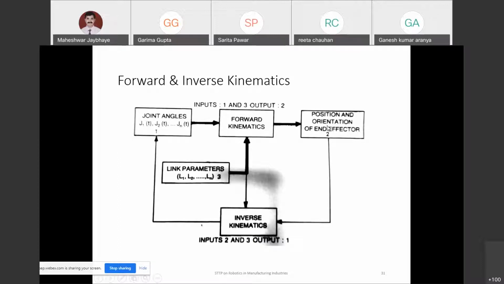But what we are doing in robot programming, in teaching, is defining these positions and orientations. We know the location where the robot should reach, and our link lengths cannot be changed. This is the physical structure, so what we can change is only the orientation.